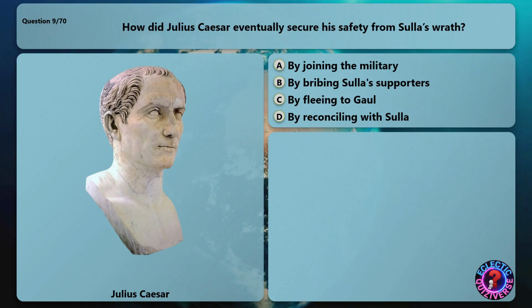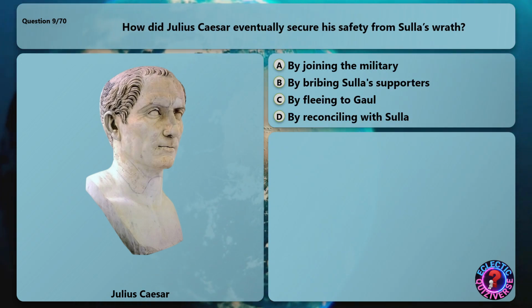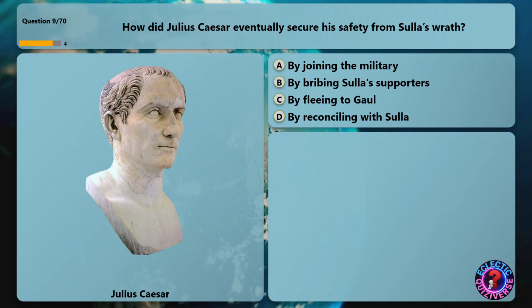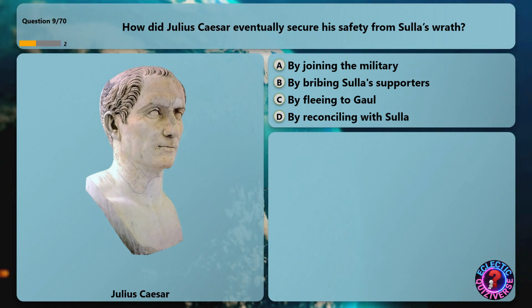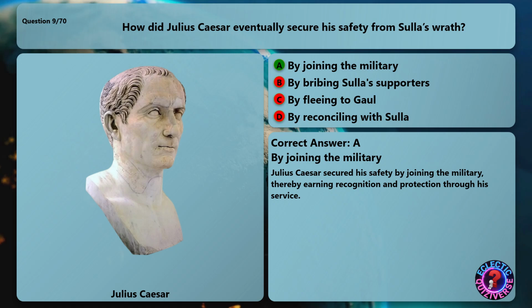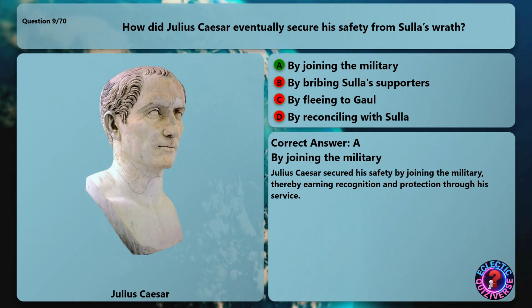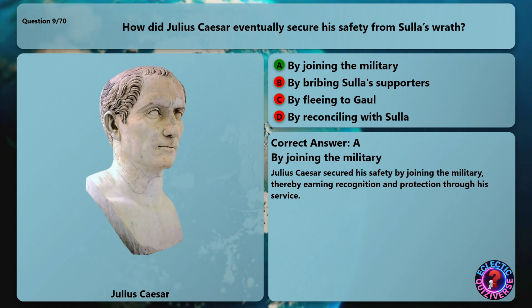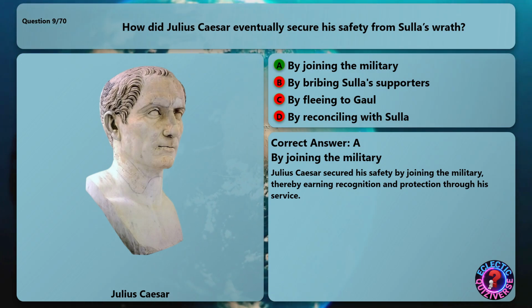How did Julius Caesar eventually secure his safety from Sulla's wrath? The correct answer is by joining the military. Julius Caesar secured his safety by joining the military, thereby earning recognition and protection through his service.